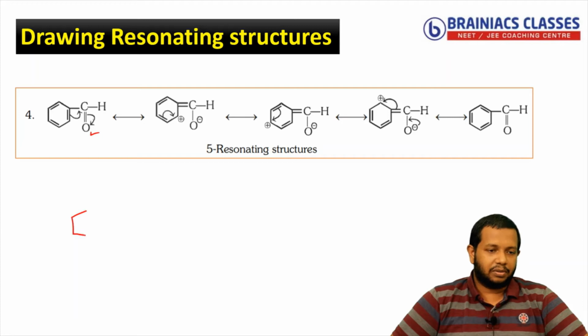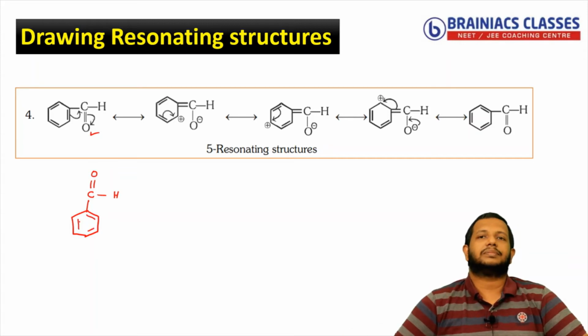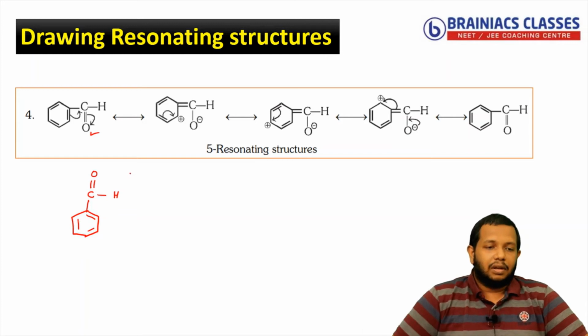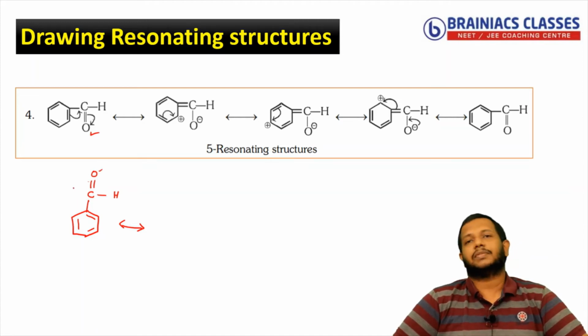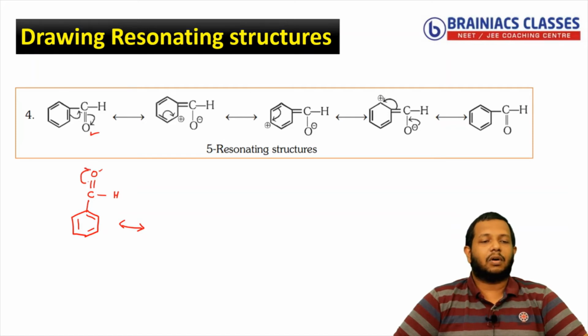So you have, this is an aldehyde group. Okay, so you can see here C double bond O and H, and you have a pi bond here, another pi bond here, another pi bond here. Okay, now as per the rule, you know that the pi bond can move either towards down, but here it is not possible because oxygen is one of the atoms. So the pi bond will shift towards the oxygen. So what will happen? You can see here.